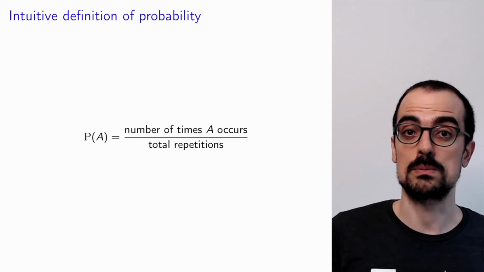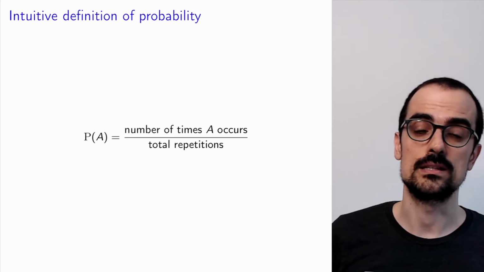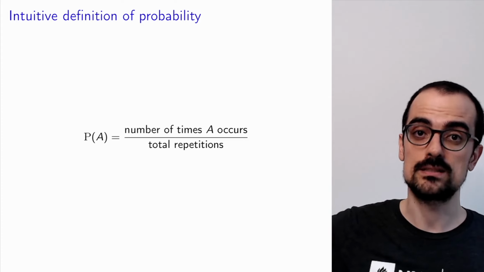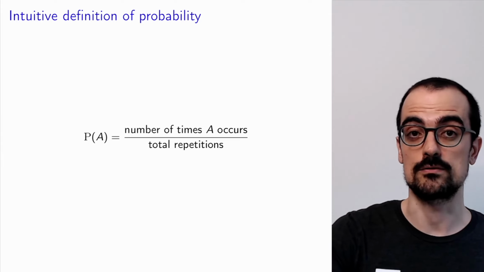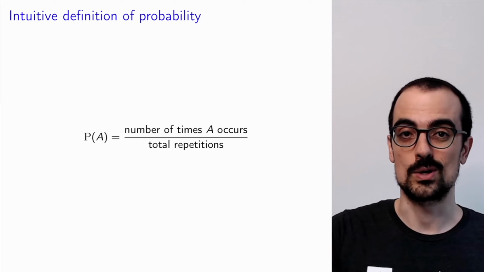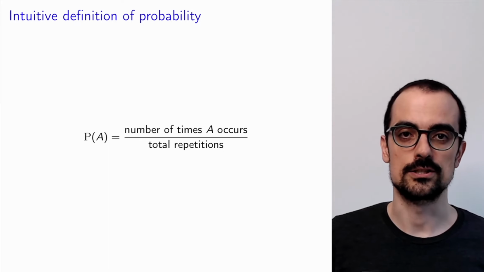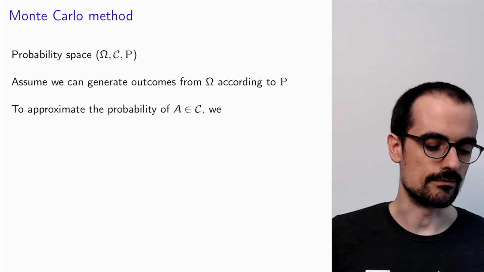And in practice, that's what people do when, for example, at 538, they estimate the probability that someone wins the presidential elections. They repeat the presidential election using probabilities that they have estimated from polls over and over, and then they see what fraction of the times a certain candidate won within their simulations. So again, Monte Carlo simulations are used everywhere.